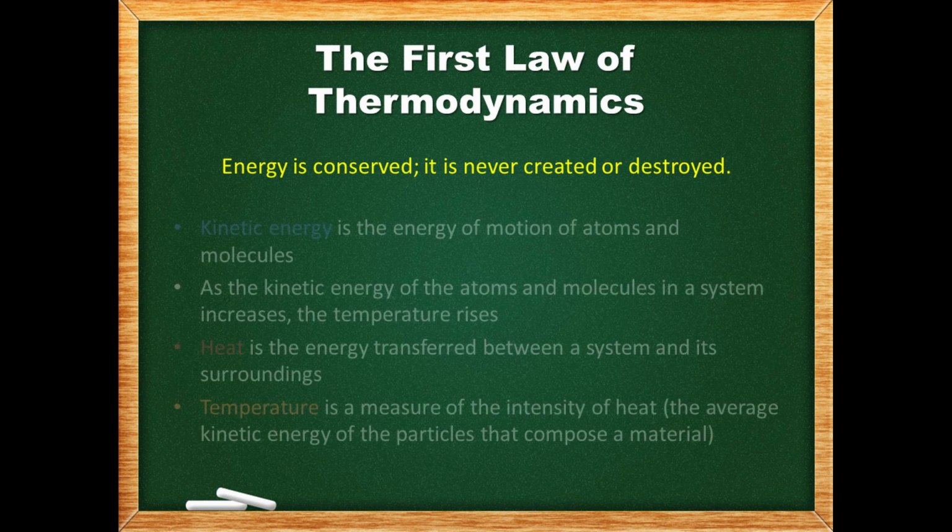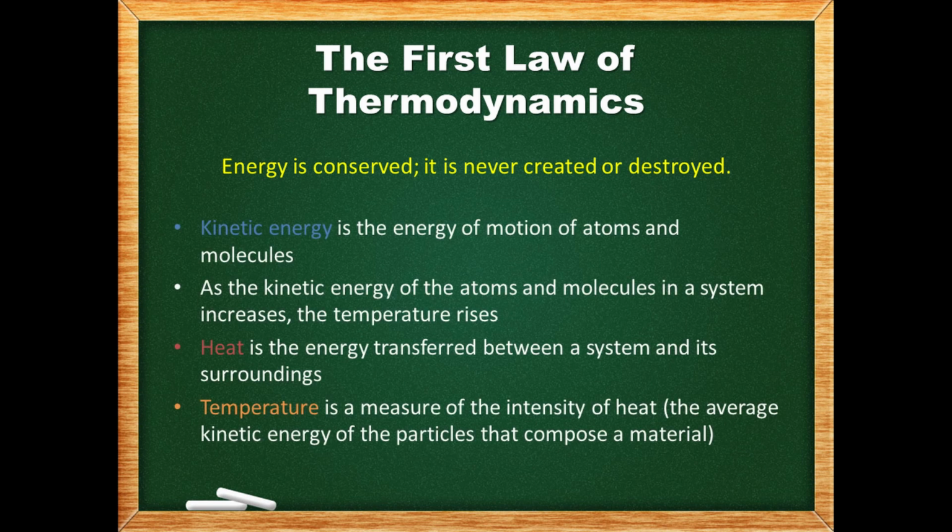For instance, in an exothermic change, potential energy stored in chemical bonds is converted to kinetic energy. As the kinetic energy of the atoms and molecules in the system and surroundings increases, the temperature increases. We might say that the exothermic reaction is giving off heat. It is important to note the difference between the definitions of heat and temperature. Heat is the energy transferred between a system and its surroundings. Temperature is a measure of the intensity of heat, the average kinetic energy of the particles that compose a material.